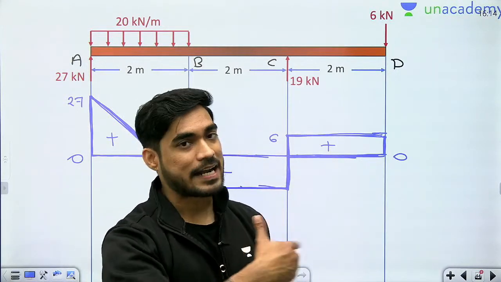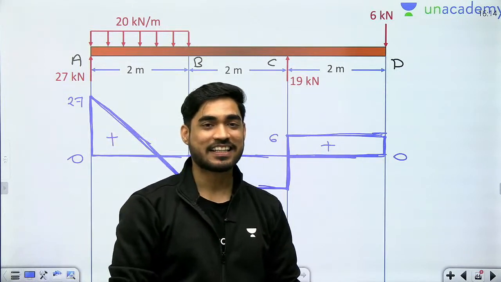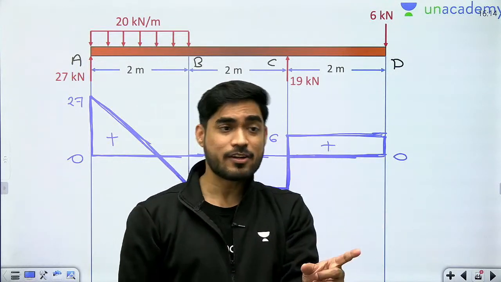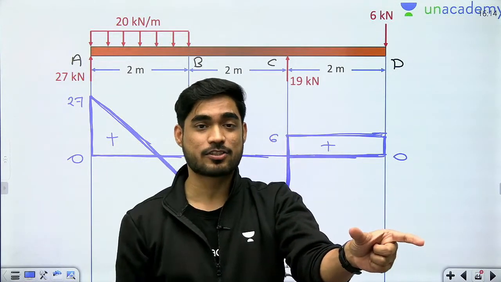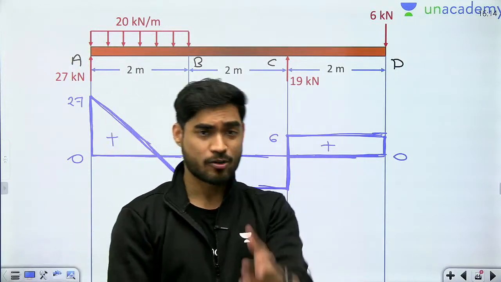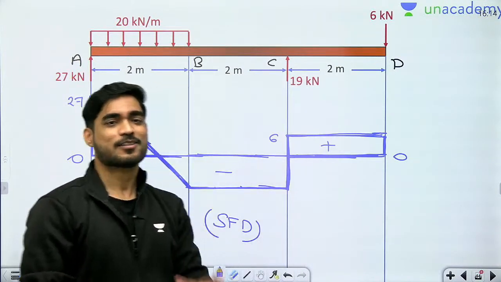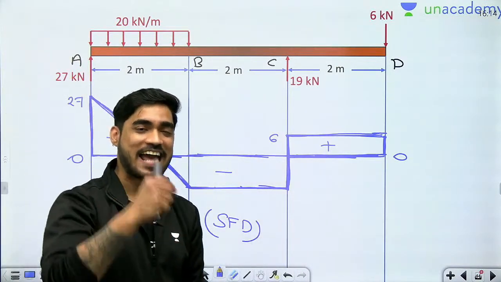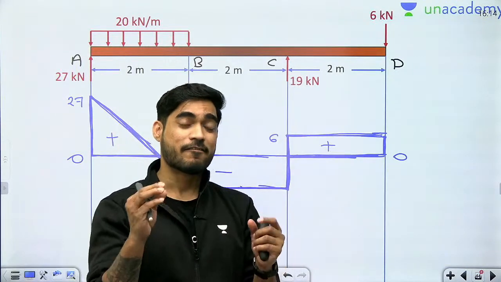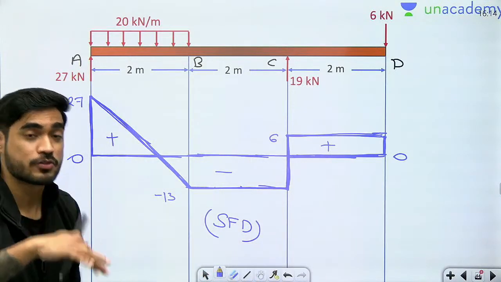So beta, if I write it down, then someone will take a screenshot of that and send it to me along with the exceptional case: sir, you told us that here the shear force should change sign 1, bending moment should change sign 1, but it is not happening. See, you are wrong sir, I will tell everyone sir that you have taught wrong sir. So that's why I cannot guarantee that it will work 100% of the time, but it's a very convenient rule which you can use in objective questions in order to save time.